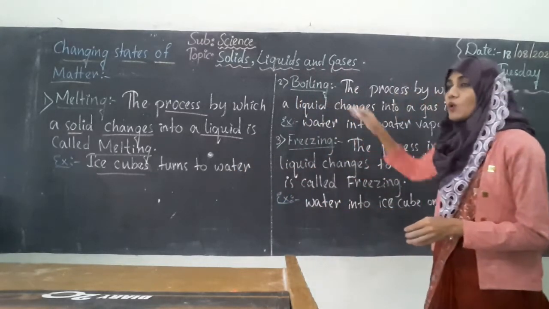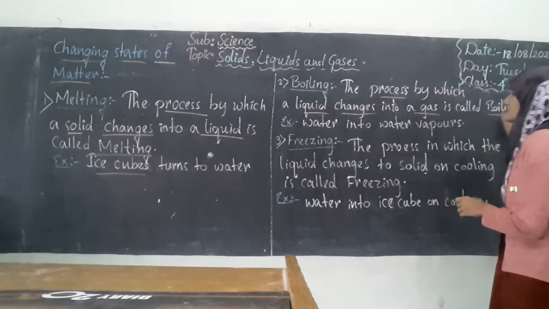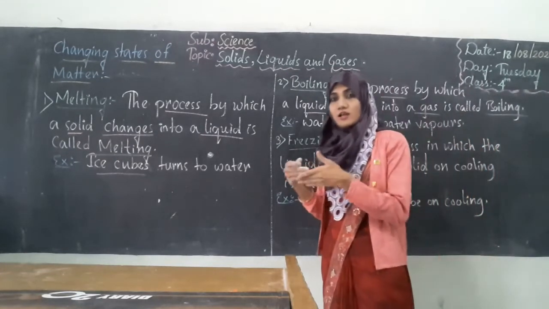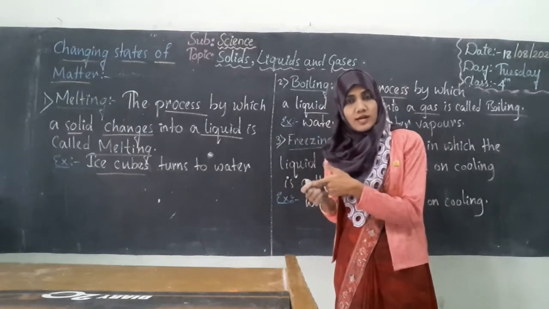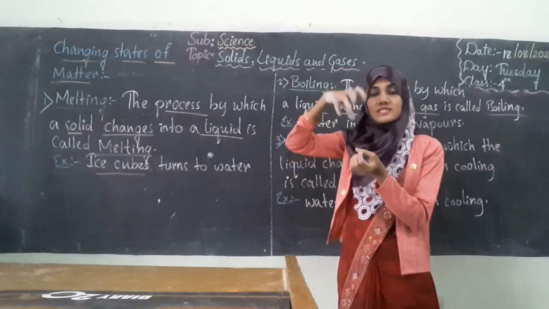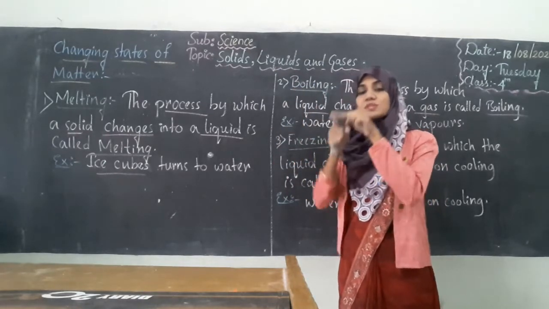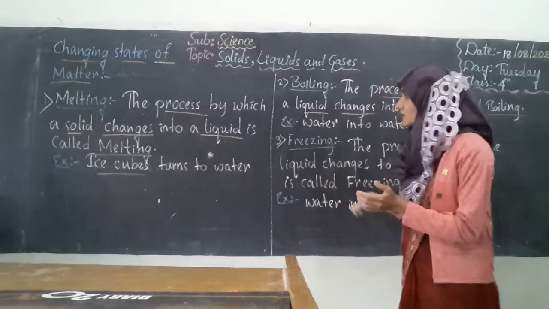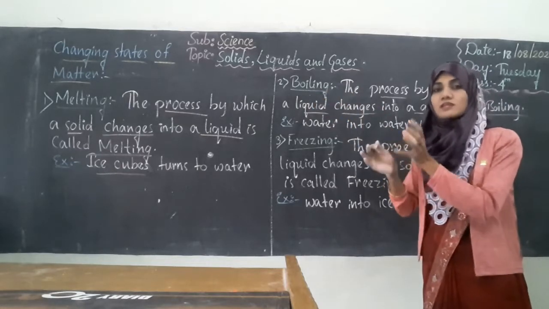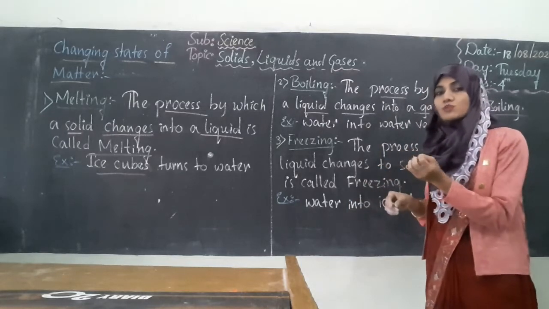The next process, boiling. What is boiling? The process by which a liquid changes into a gas is called boiling. For example, if you boil some water, after some time you can see some kind of gas coming out from the surface of the water. That gas is nothing but the liquid which has been converted into gas molecules. And how does it happen? By the process of boiling. If we want to convert liquid into gas, we have to boil it. That means we have to provide heat.